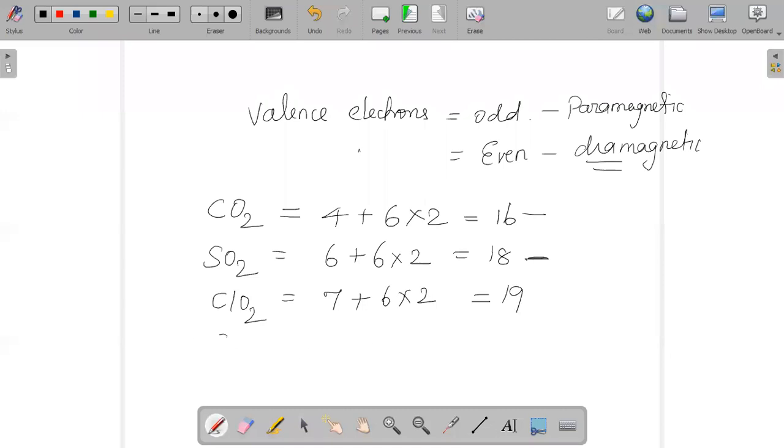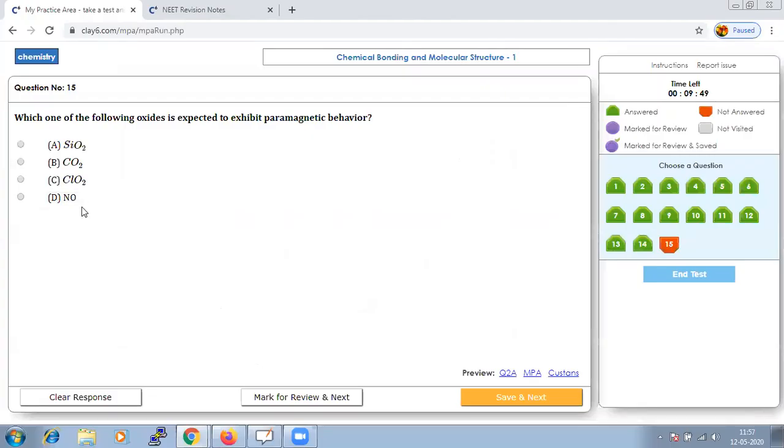And the last option, SiO2, is 4 plus 6 into 2, so again it is 16. Hence, from the given options and the logic, ClO2 should be paramagnetic. Hence, our option should be C.